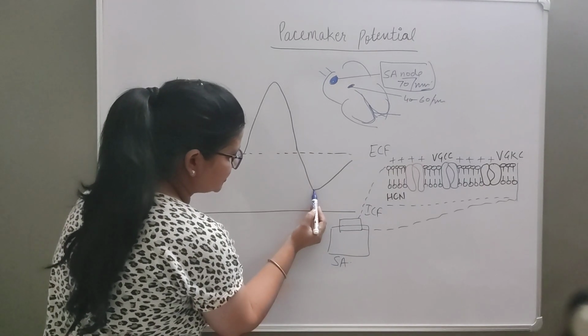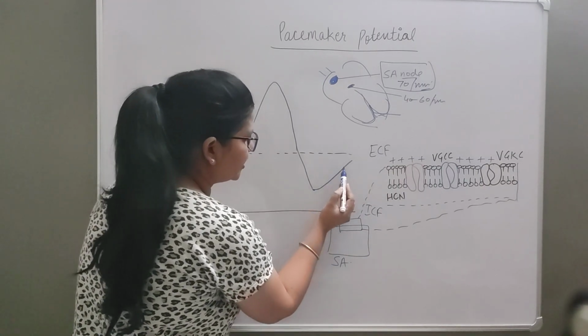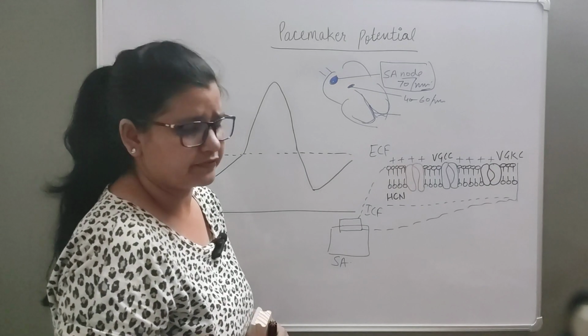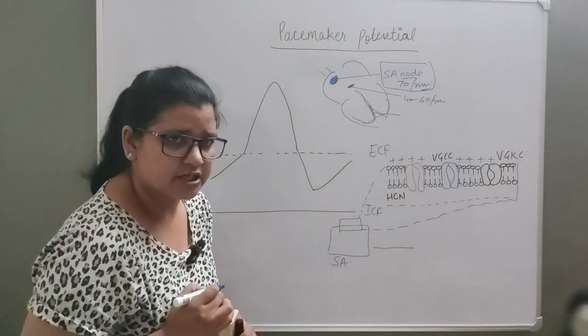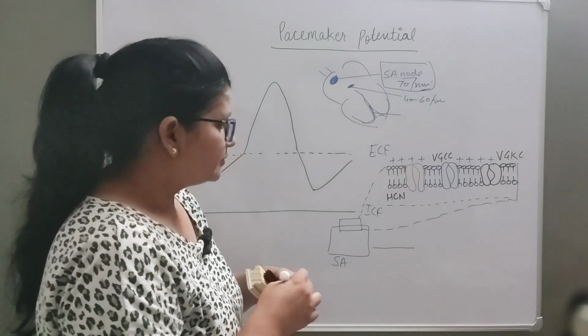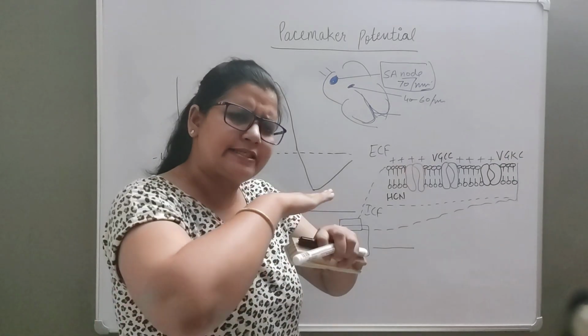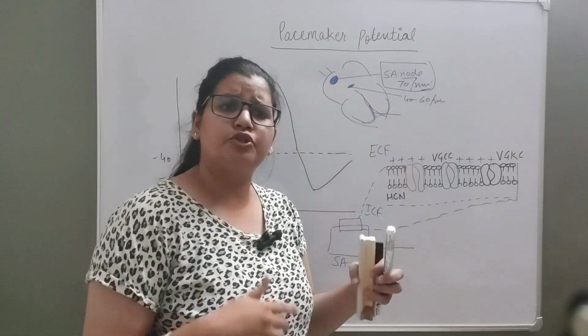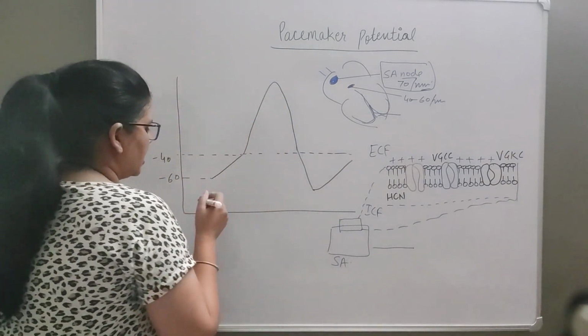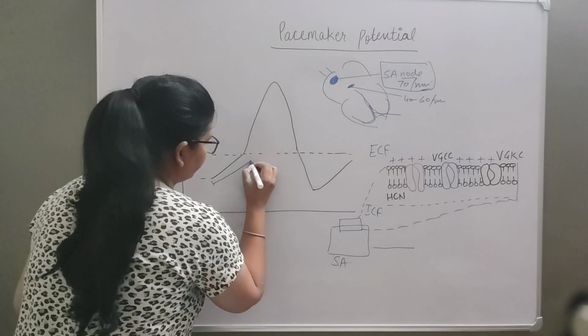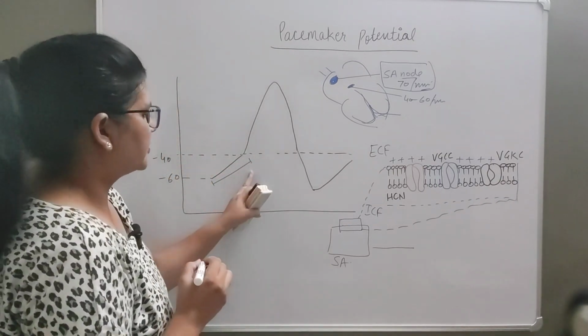It's just touching the resting membrane potential, and then again it's going toward depolarization phase. So first thing, there is no stable resting membrane potential. Why am I talking about that? Because in cardiac muscle there is a stable resting membrane potential. We'll be talking about this in the next video. Okay, so let us now try to understand what happens in this first phase.